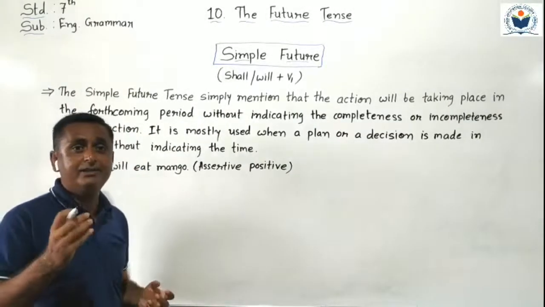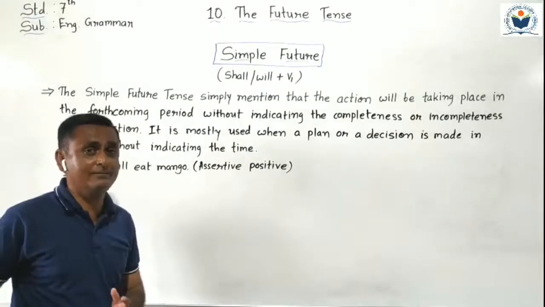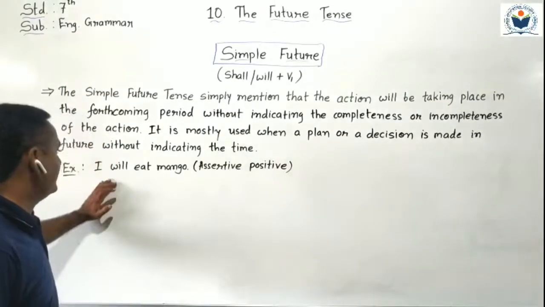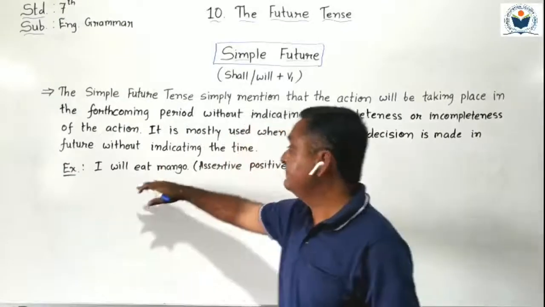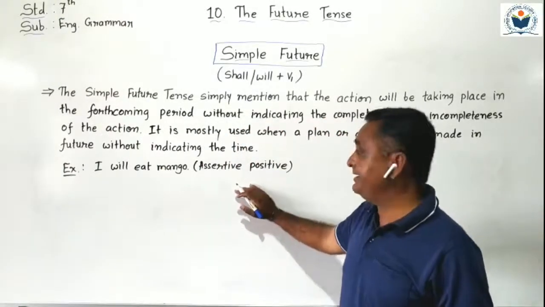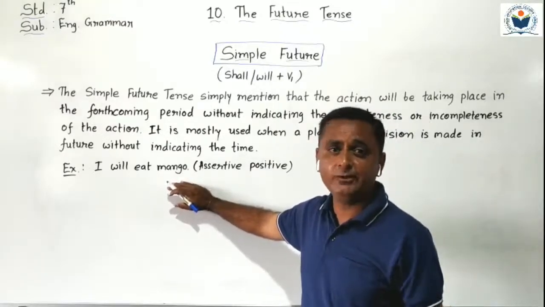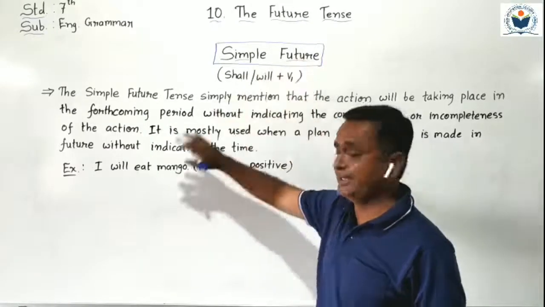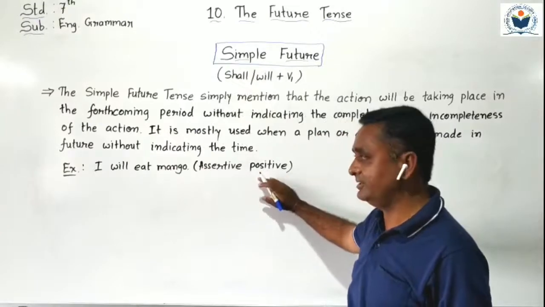I will eat mango. मैं केरी खाऊंगा. Means future time. मैं आम खाऊंगा. Okay, in future time. હું કેરી ખાઈશ. So it shows the future time, but not exactly defined with what time you eat mango. At that time we have to use simple future tense. Means I will eat mango here, assertive positive sentence here.